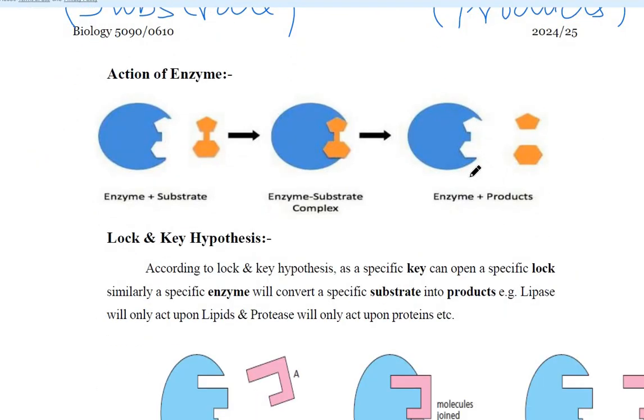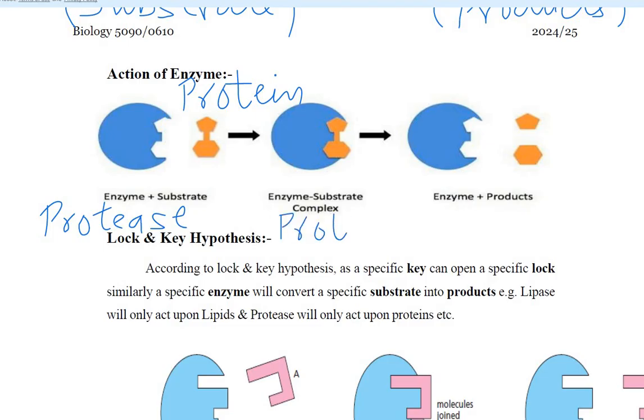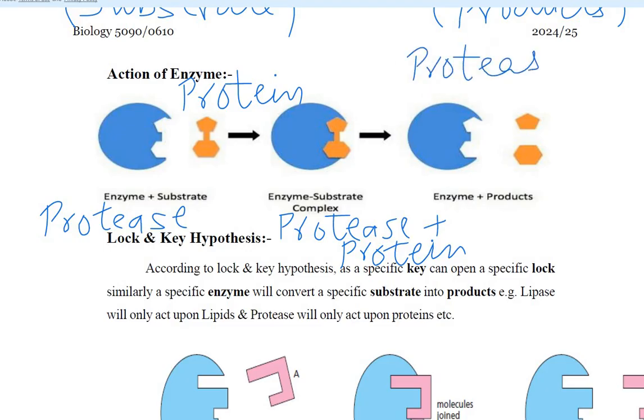Now for example, this is enzyme protease and this is substrate protein. So enzyme substrate complex means protease enzyme plus protein substrate complex has formed. Now protease has become free, it can be reused and amino acids are the products. So this is the reaction.